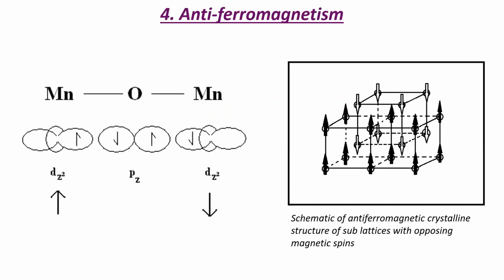Antiferromagnetism. In antiferromagnetism, we have an anti-parallel spin alignment in two interpenetrating substructures. So this is one substructure and this is the other substructure. And you can see that the spins are aligned in an anti-parallel arrangement. So there is no overall bulk spontaneous magnetization. This anti-parallel alignment is due to the superexchange phenomenon of spin energy within the material.